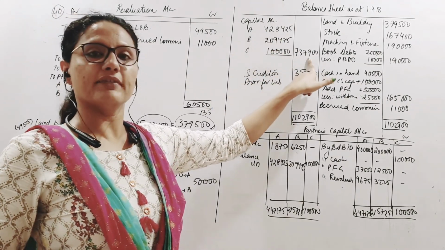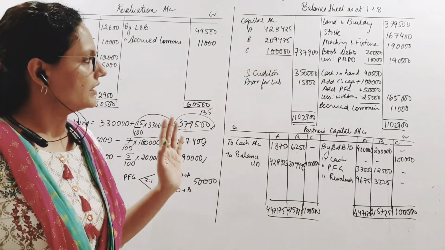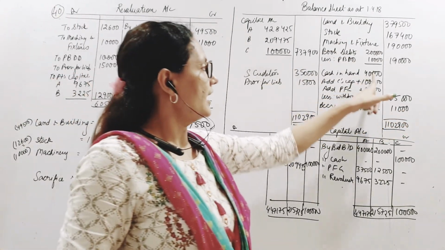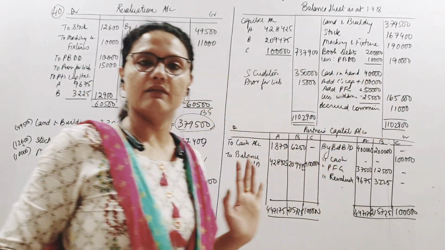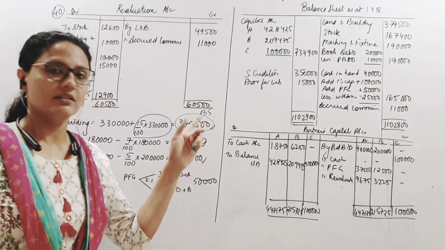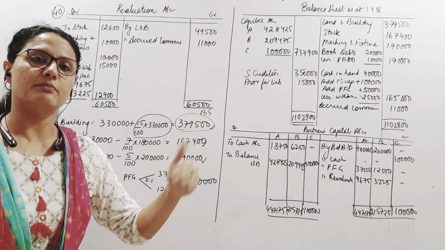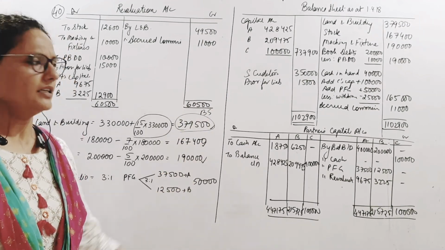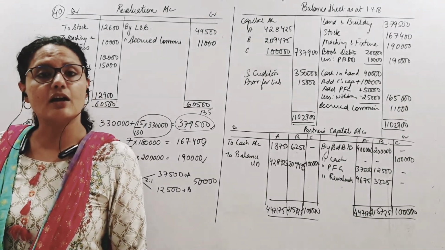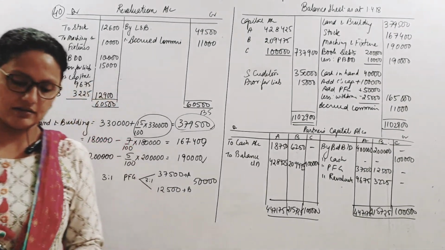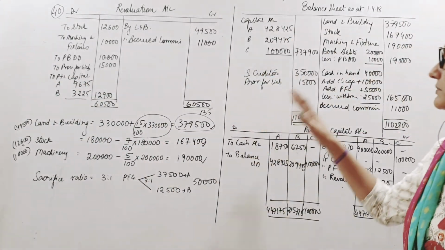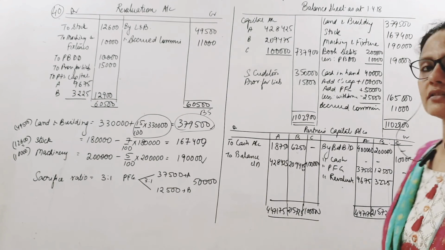So this total of capital I have put in here. After that, I have totaled up the assets and liability side, of course, and cash balance also I have found out. 1,65,000 is the new cash balance after capital has come in, PFG brought in and withdrawn. Alright, so your balance sheet obviously will tally after this. So this is how we make a full-fledged sum on admission, where you have revaluation of assets and liabilities, new balance sheet and the partner's capital accounts.